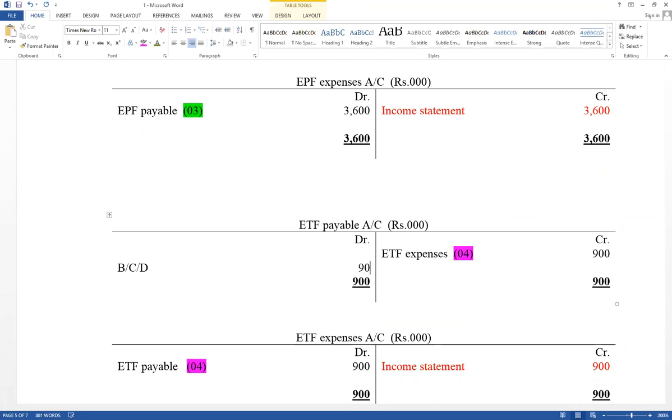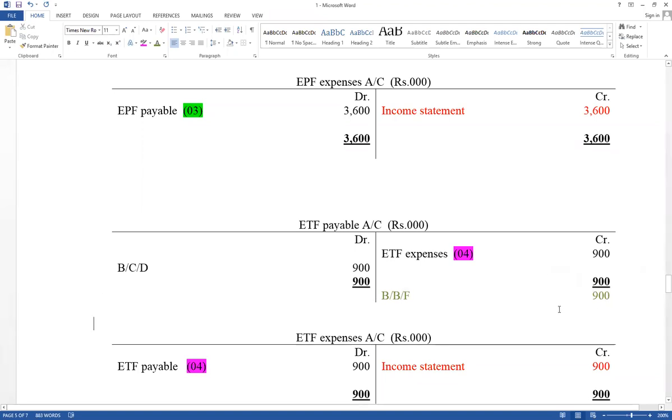Assets, liability, and equity should be carried down, and that value is balance brought forward on the credit side. Therefore, balance brought forward is also 900. This value also should be included under current liability. There are two liabilities and three expenses.